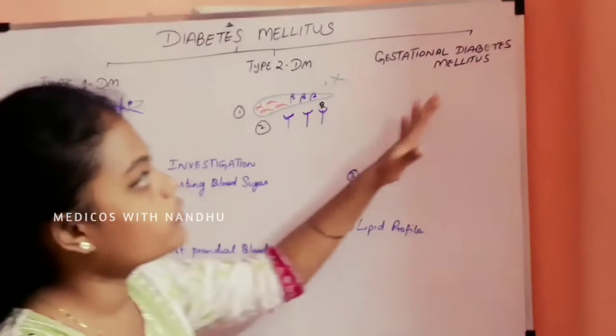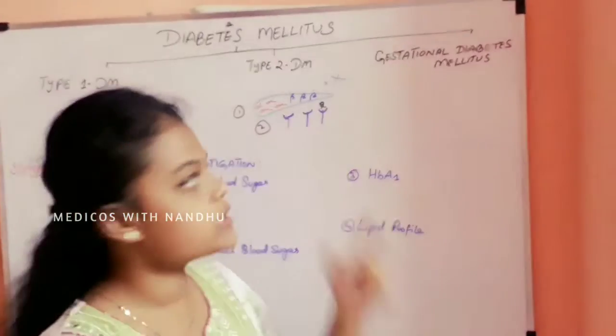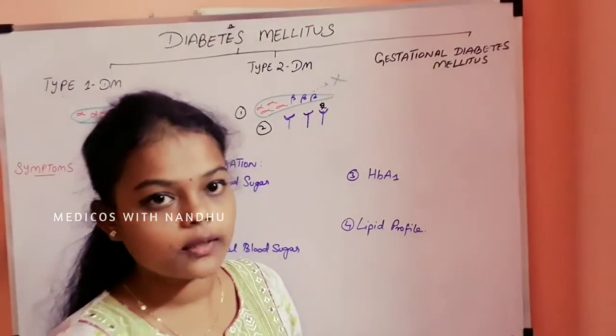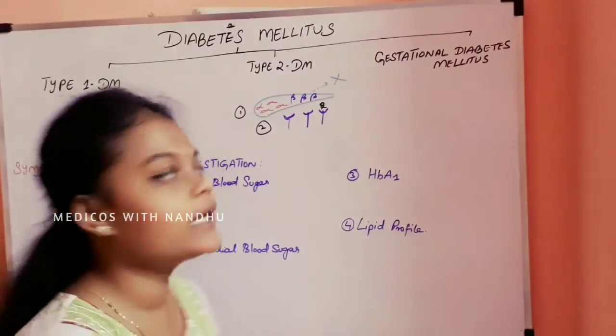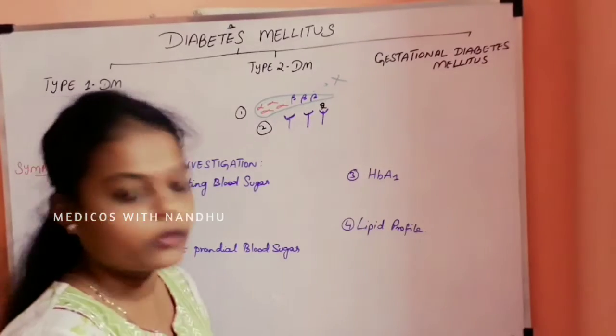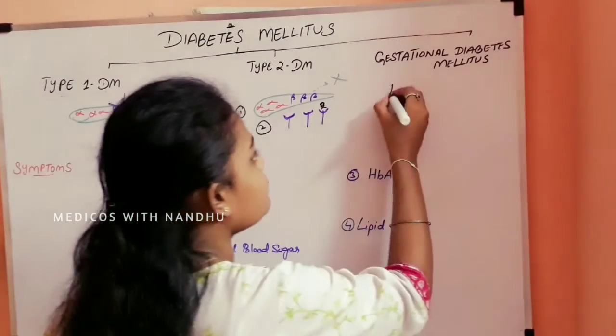What is gestational diabetes? This is diagnosed during pregnancy. Gestational means pregnancy, so it is diagnosed during pregnancy and it has a certain factor, the pregnancy factor.